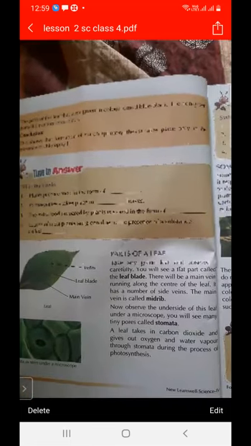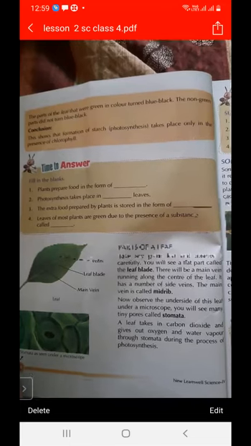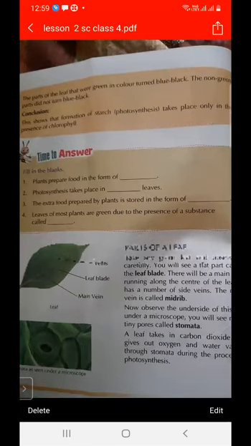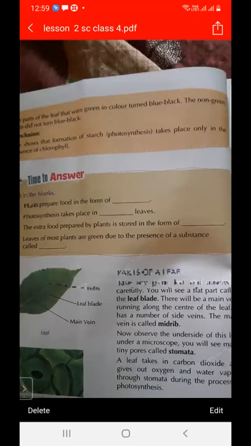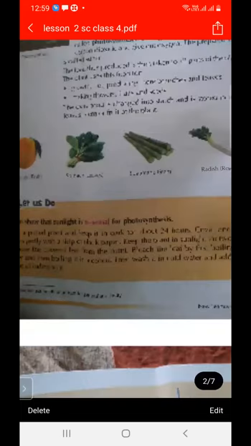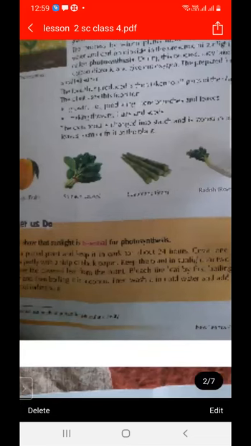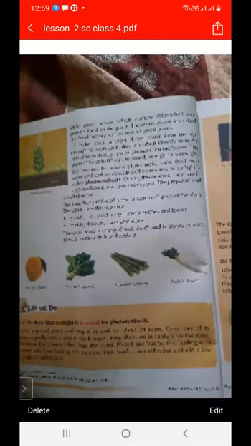Next, we will study parts of a leaf. So we must have 2 components: first is sunlight, and second is chlorophyll. Then we will fill in the blanks. First: plants prepare food in the form of. As we studied earlier, on page number 1, food is stored in the form of starch. As we studied on the previous page, plants store food in the form of starch.